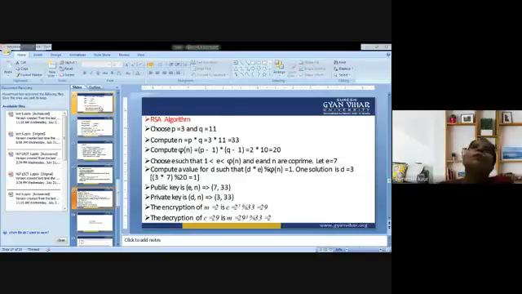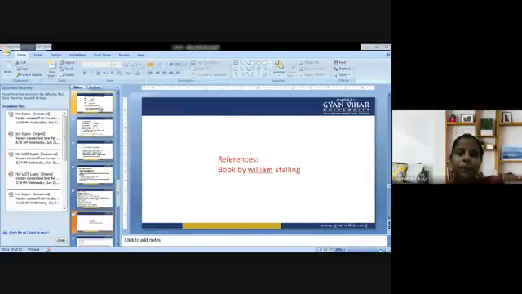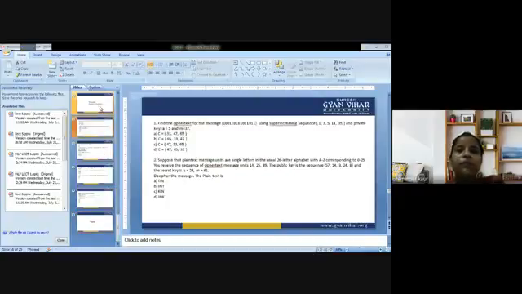So this is all about the RSA algorithm. The book is by William Stallings, which is available in the college library, issued from the library, so have a look at the same. Next, 10 MCQs are given for your reference, and you are supposed to submit the answers to the 10 questions to my email ID at the end of the class.